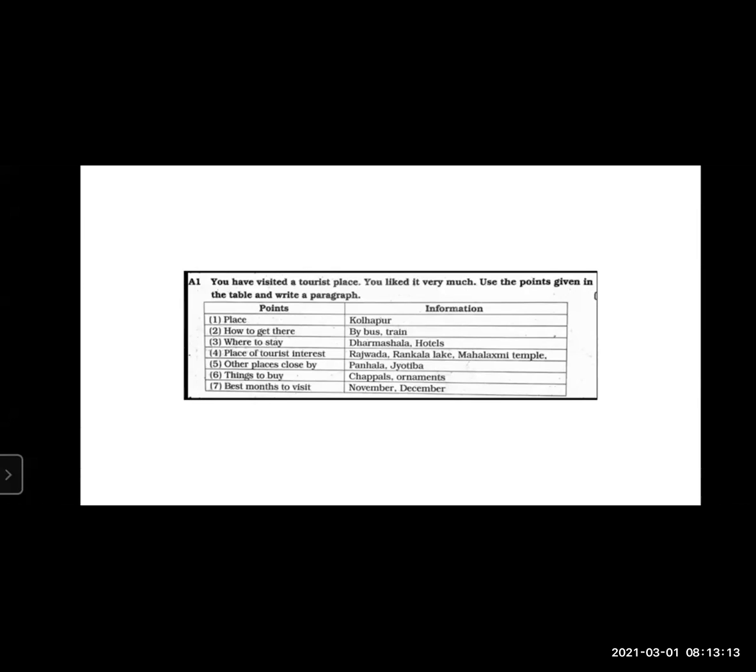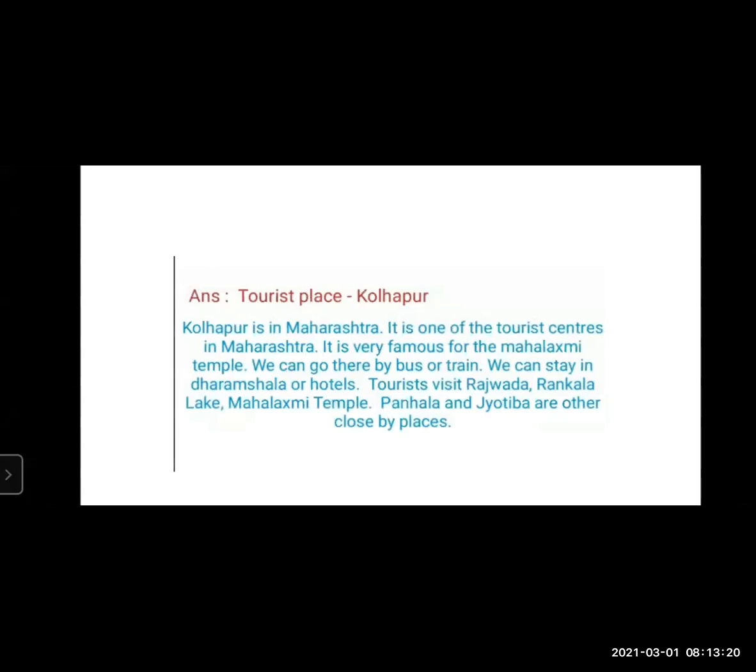That means we need to write a paragraph. And as I told you, children, the first important thing while doing this question is the title. So you need to write the title. Now this is the answer, which is going to fetch you 5 marks. Now, seeing the information that they have provided, we come to know that this is information about a tourist place. So the title I have given over here is Tourist Place Kolhapur. Now, other information that we have to write a paragraph on, everything is mentioned in the points. Only thing you need to do is elaborate.